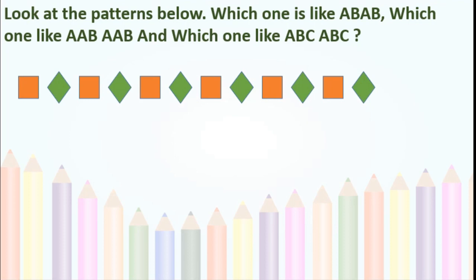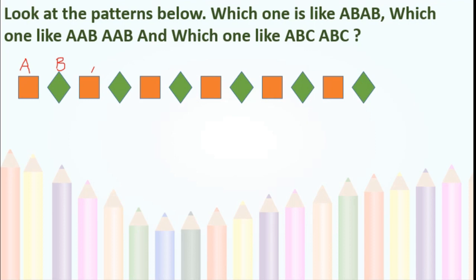Here we can see a rectangle or a quadrilateral, correct? A rectangle and a diamond. Again rectangle, again diamond, again rectangle, again diamond. If you think this rectangle as A, okay, and this is as B, then go on repeating, here it is repeated patterns we can see.